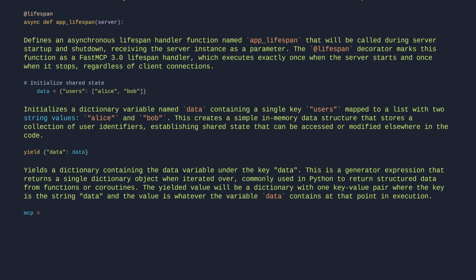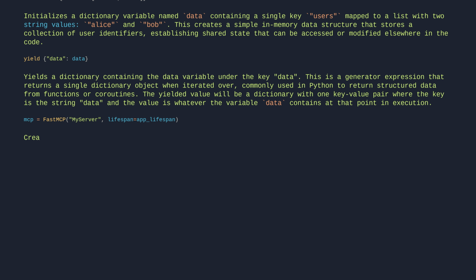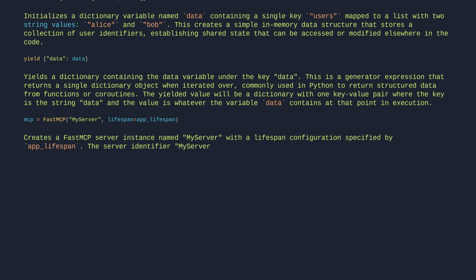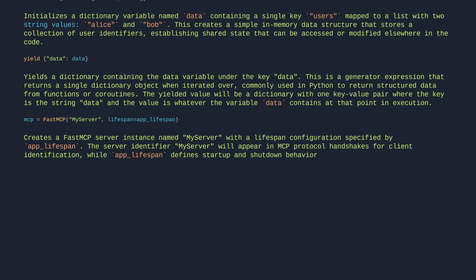mcp = FastMCP("my_server", lifespan=app_lifespan). Creates a FastMCP server instance named my_server with a lifespan configuration specified by app_lifespan. The server identifier, my_server, will appear in MCP protocol handshakes for client identification, while app_lifespan defines startup and shutdown behavior that executes once when the server starts and stops, independent of client connections.